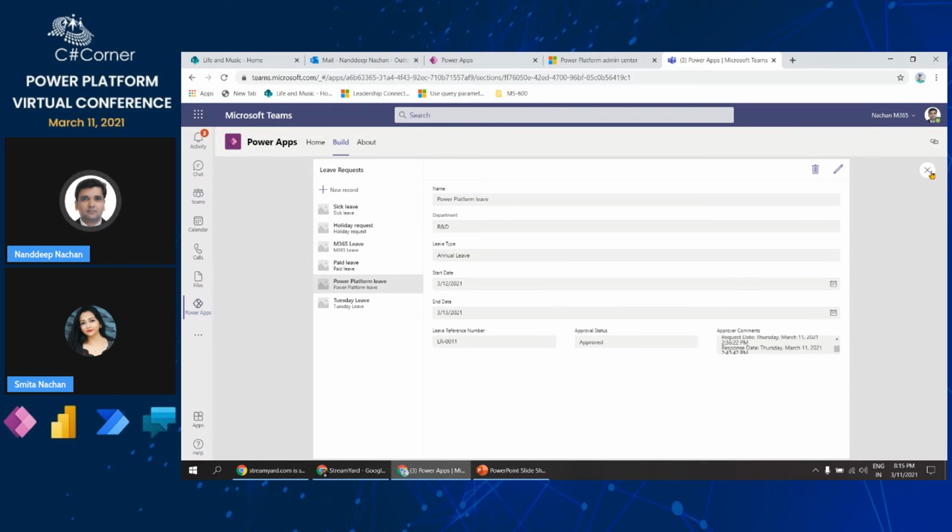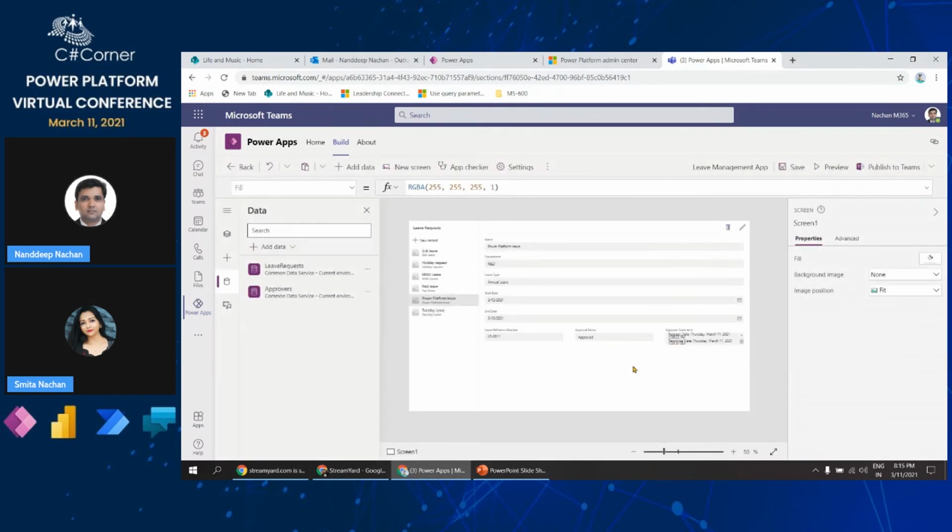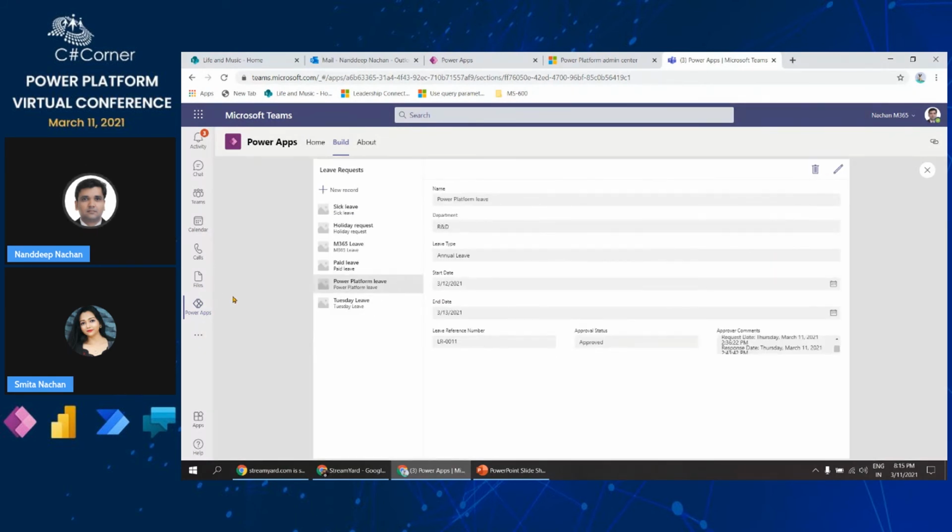One catch here is that as a user, I always have to come to this particular app and check the status of the leave, because whenever we submit the leave, it is always kind of an exciting moment for us to see whether the leave is approved or not. But again, we cannot wait until the leave gets approved, and every time we will have to come to this app and check for the leave status.